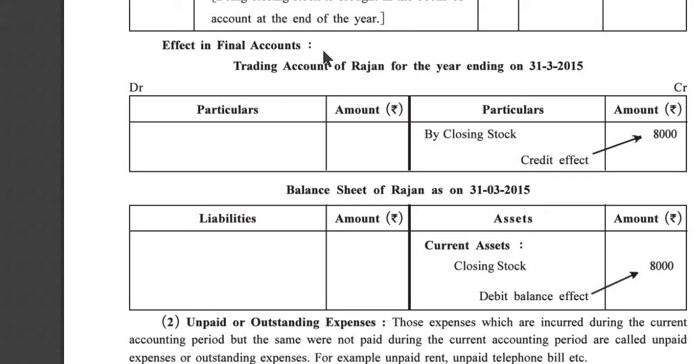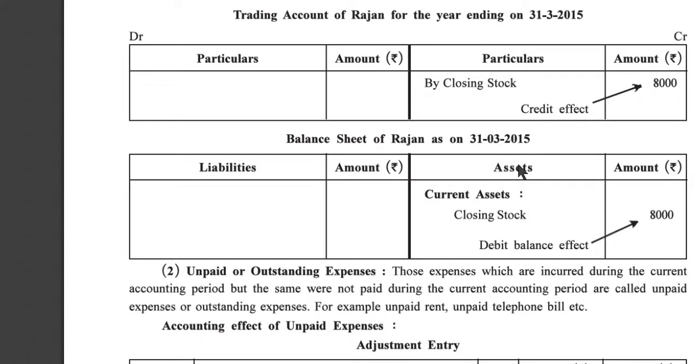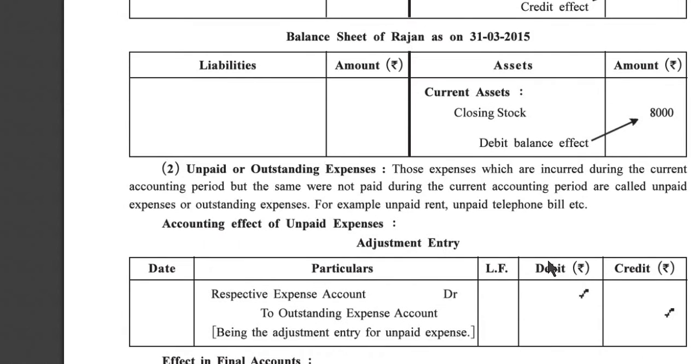Now, effect in final account. Trading account of Rajan for the year ending on 31st March 2015. First of all, we have to write this is the trading account, and on the credit side we have to write 8,000, and here we have to write by closing stock. It is a credit effect. And balance sheet asset side as a current asset, closing stock. When we write it on the balance sheet asset side, it is called the debit effect.